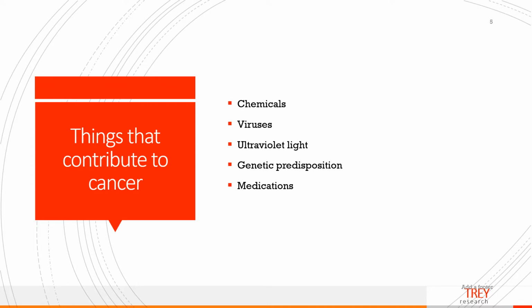Now, there are a number of things that contribute to a person possibly getting cancer. And that could be things like chemicals, viruses, ultraviolet light. You could have a genetic predisposition to cancer or certain medications. So let me give you some examples of these. Some chemically induced tumors would be things that are environmental, such as asbestos, lead, tobacco, radiation. These are all considered chemical induced tumors.